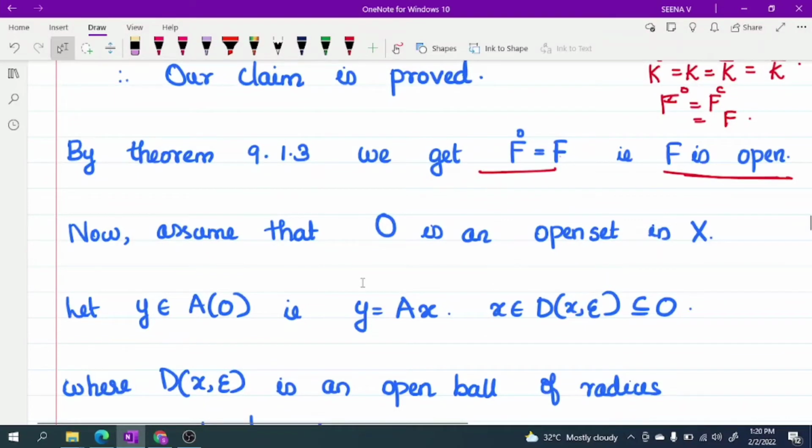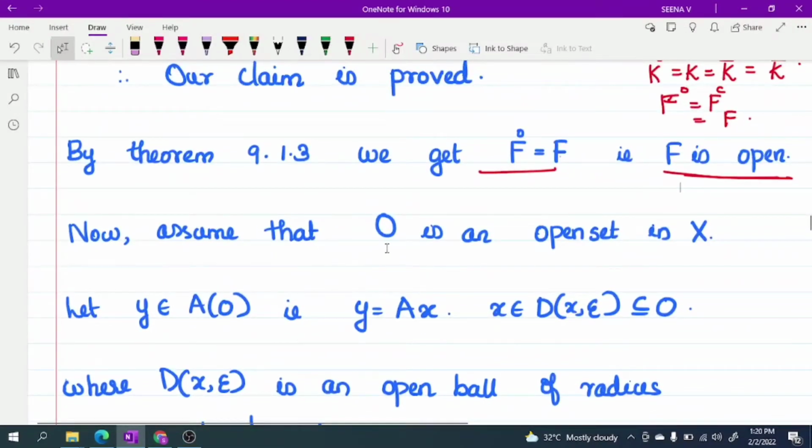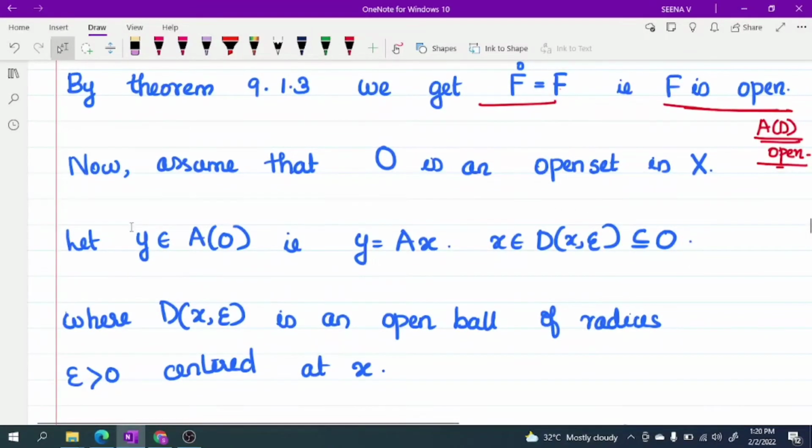So now assume that O is an open set in X. Thus we get A of D is an open set. Okay. Now what we have to prove? If O is an open set, we have to prove the image AO is open. So for this, assume that AO is an open set in Y. So let y belongs, we have to prove A of O is an open set.